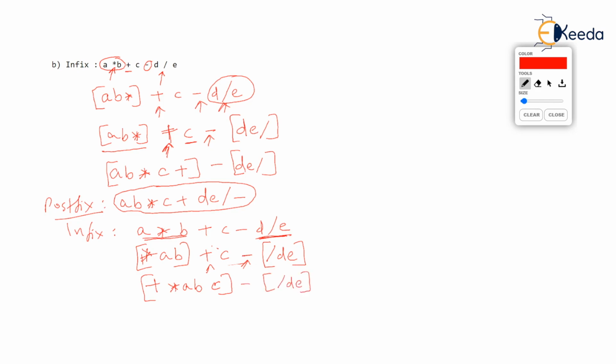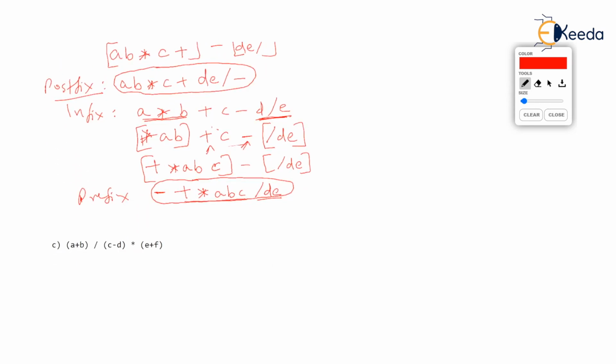Now finally only minus remains. So you write minus first, the operator, then plus star ABC. Plus star ABC is the first operand, isn't it? And the second operand is slash DE. Hence, this is the prefix equivalent of the given infix.